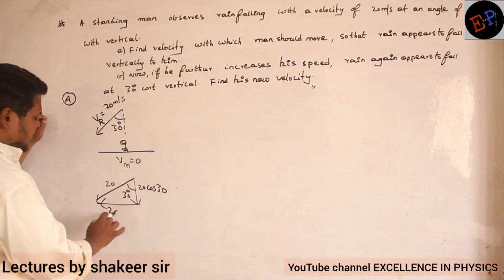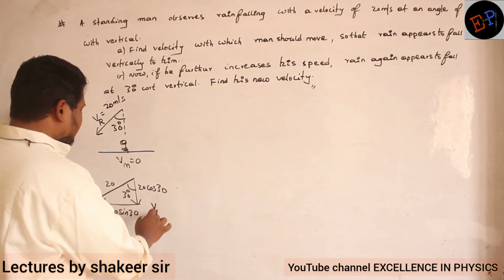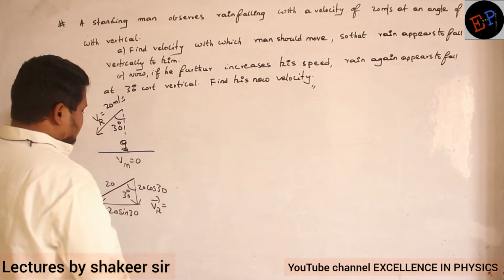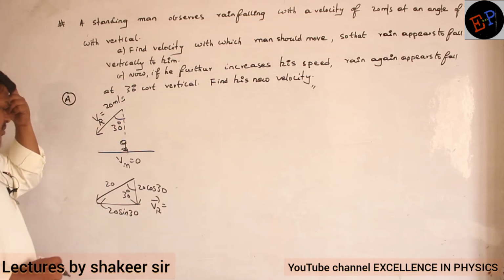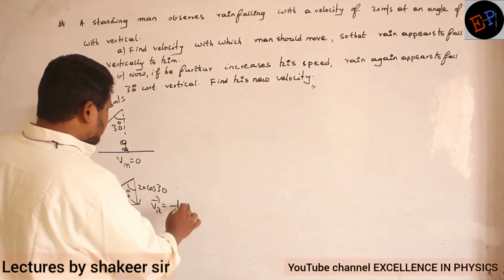This is opposite side, 20 sin 30. That's all, no? So therefore the velocity of the rain, how can I write? The velocity of the rain can be written as, cos 30 is root 3 by 2, so root 3 by 2 times 20 means 10 root 3. So minus 10 root 3 j cap.